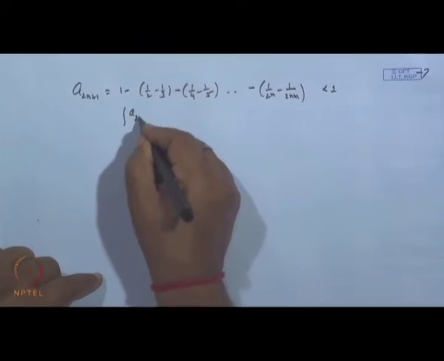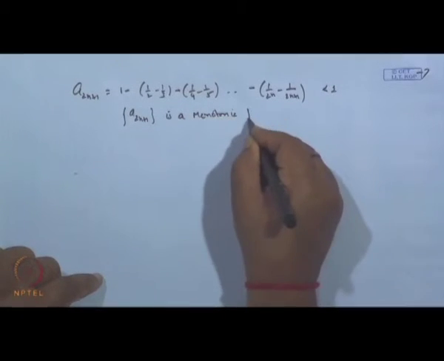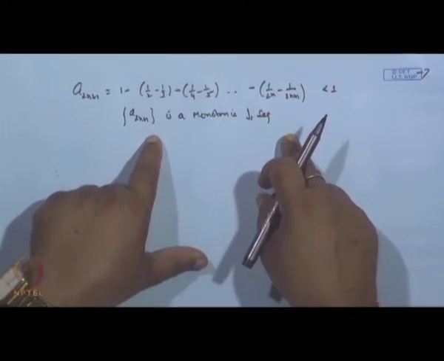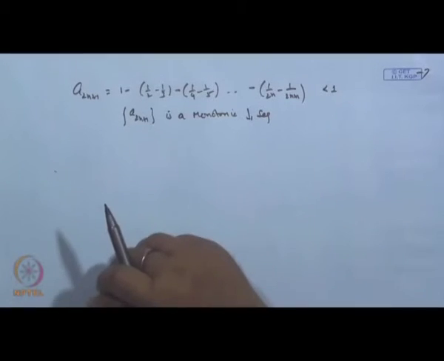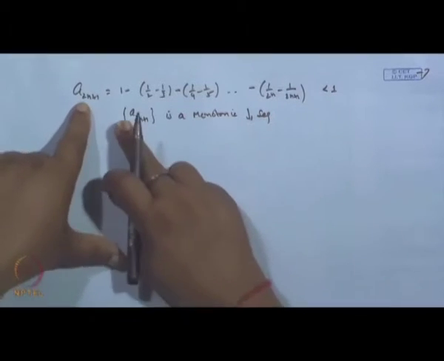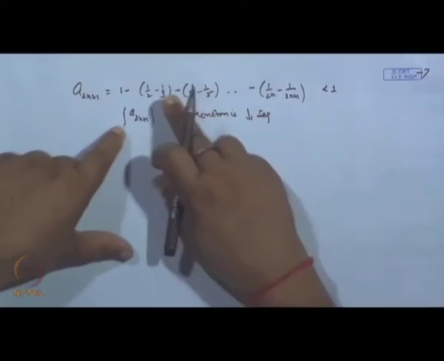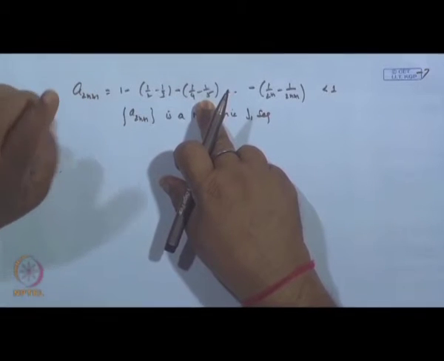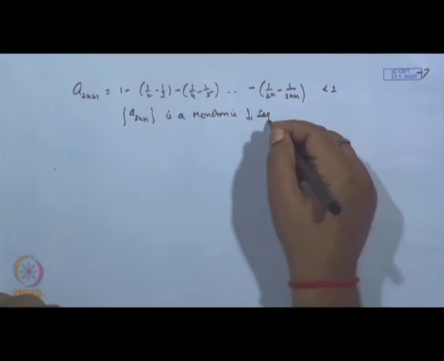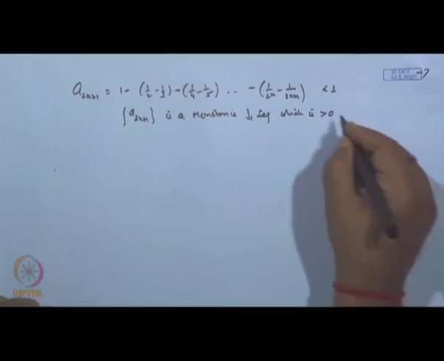So, the sequence A 2n plus 1 is a monotonic decreasing sequence, because as n increases you are subtracting something. Each term is positive, because these A 2n terms are less than 1, and you are subtracting a positive quantity. So, why is it positive? It is a monotonic decreasing sequence which is greater than 0.